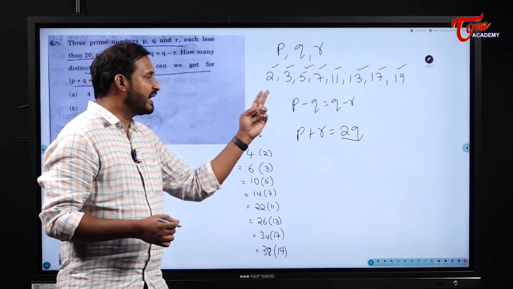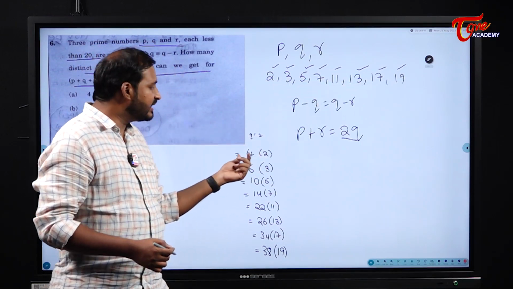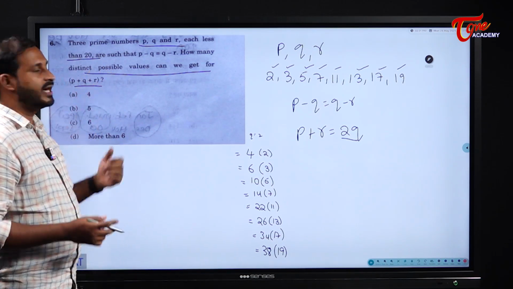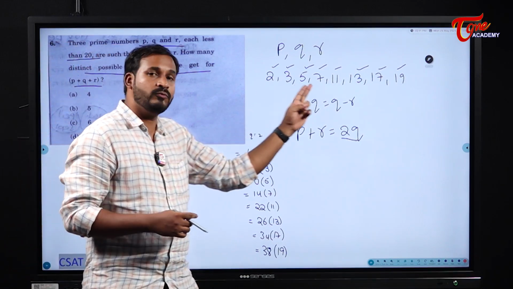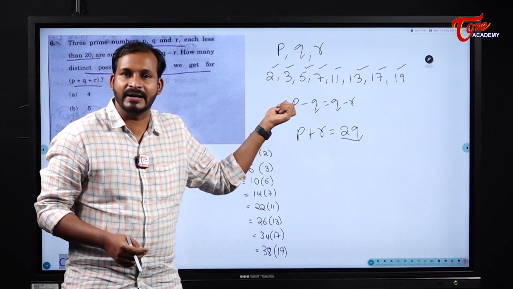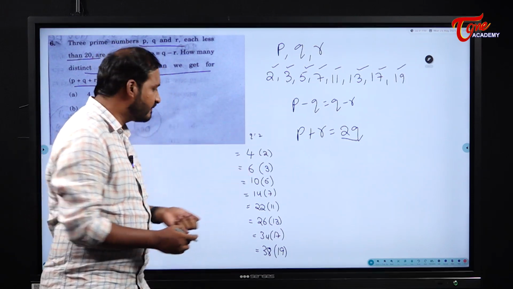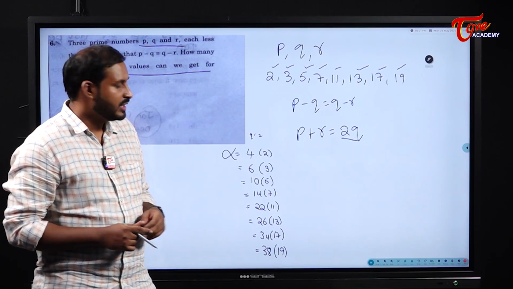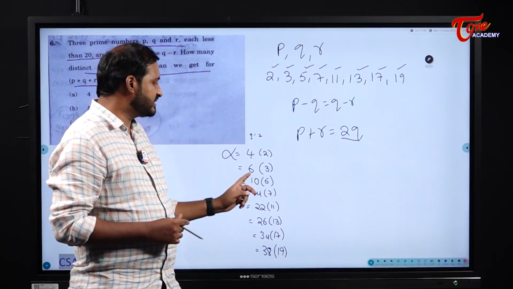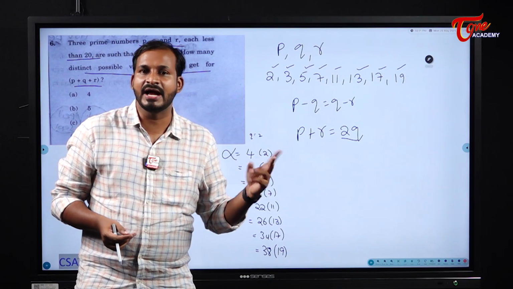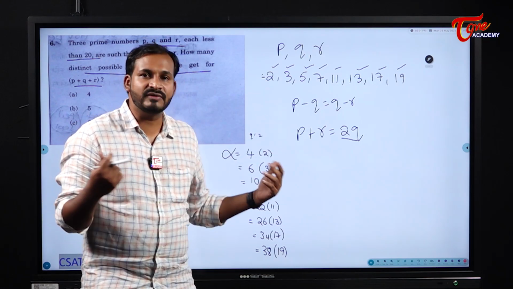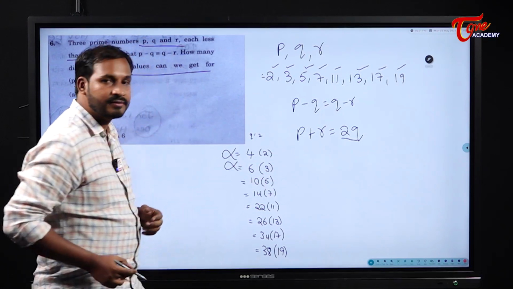Now tell me, by adding any two of these prime numbers, will I get my answer? They are clearly mentioning that we need to add them and write the relation. By adding any two prime numbers, will we get the sum as 4? The least one is 4. If I add the least two, what sum do I get? 5. But we need 4, which is not possible. Next it is 6. Will I get 6 as a sum by adding any two of these? No. Why? Because 6 is an even number, and you get an even number by adding two odd numbers, so I cannot take 2. 3 plus 5 are the minimum odd numbers, so 3 plus 5 is 8, which is not at all possible.